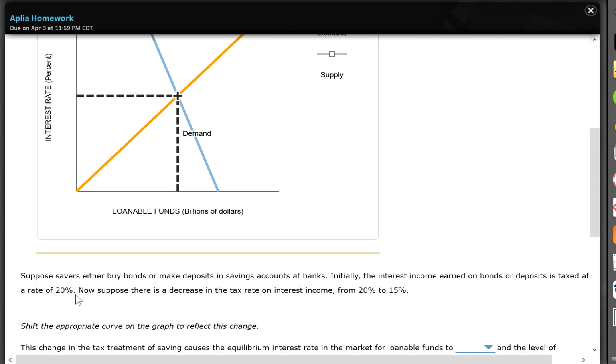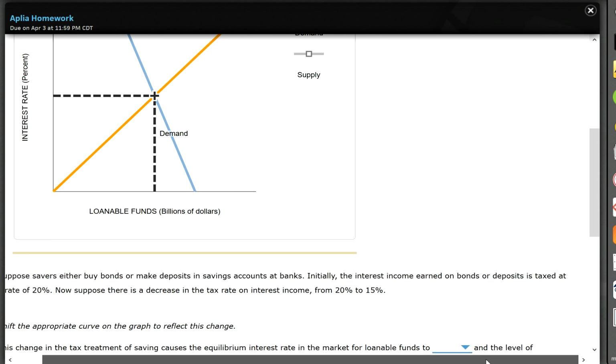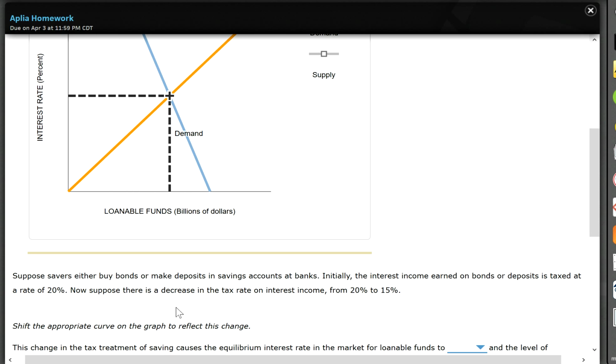So suppose savers either buy bonds or make deposits in savings accounts at banks. Initially, the interest income earned on bonds or deposits is taxed at 20%. Now suppose there's a decrease in the tax rate for interest income from 20% to 15%. Shift the appropriate curve on the graph to reflect this change.